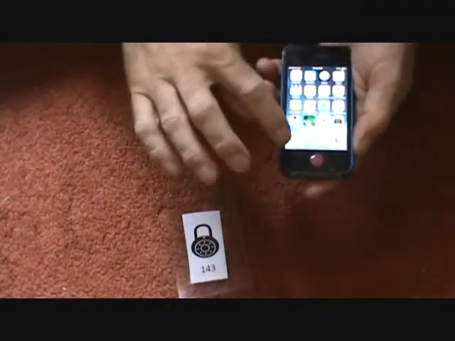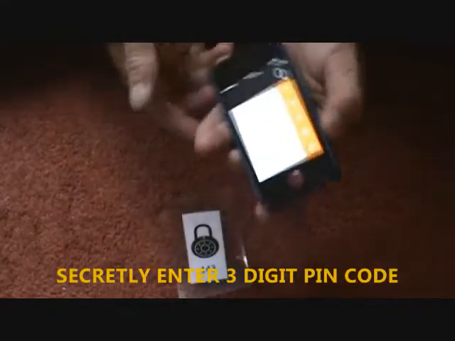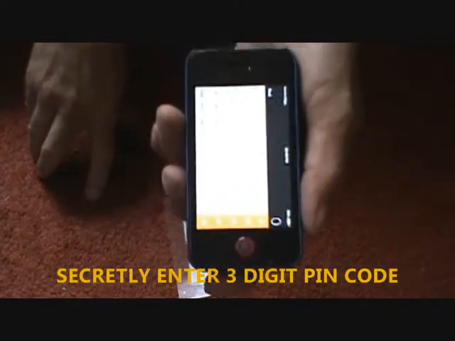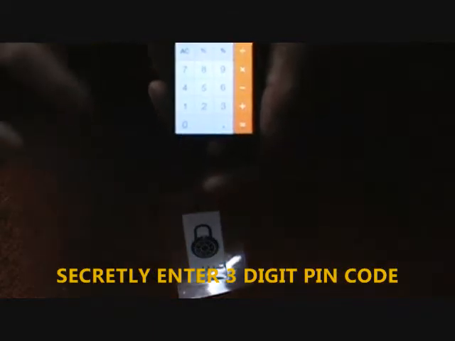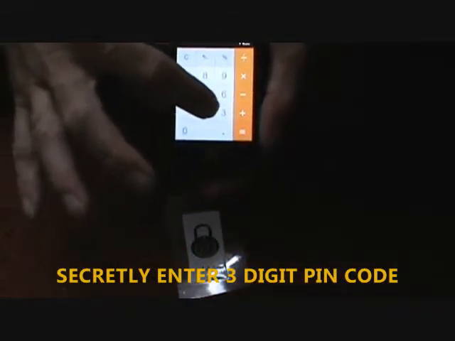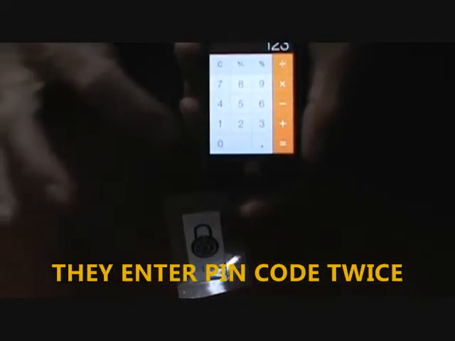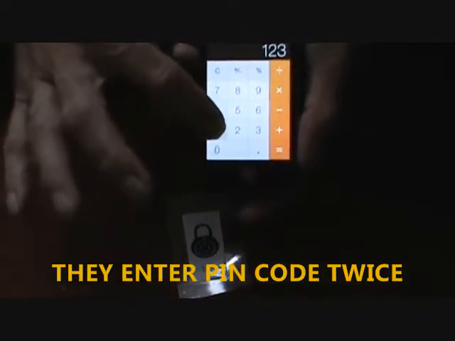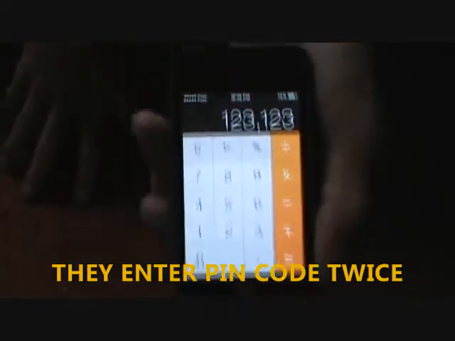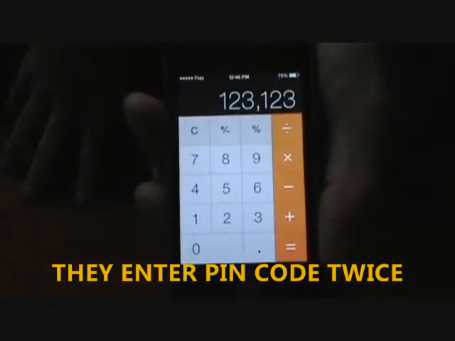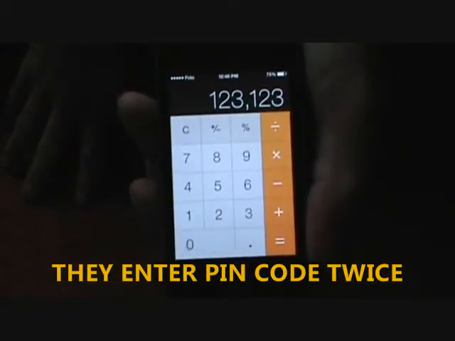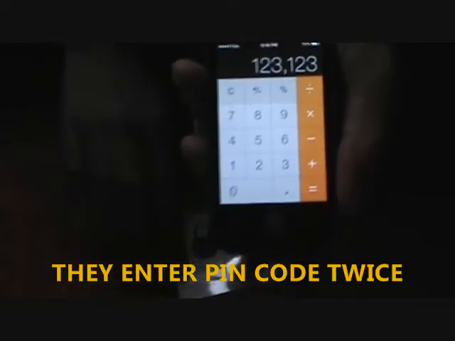So you would have the participant launch their calculator app, select a 3-digit code, any code they want. So let's do something easy, 1, 2, 3. And like any program, you have to enter their PIN code twice to ensure accuracy. 1, 2, 3. So their display screen, which you don't see, has a 3-digit PIN code repeated twice.